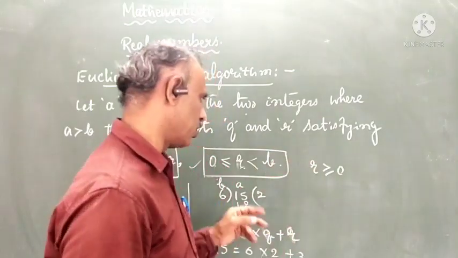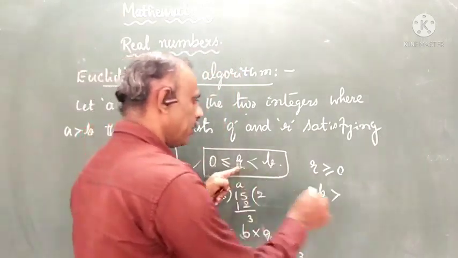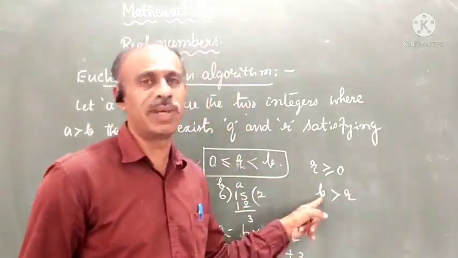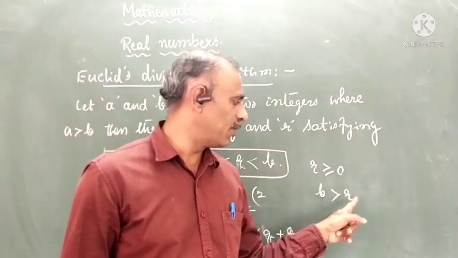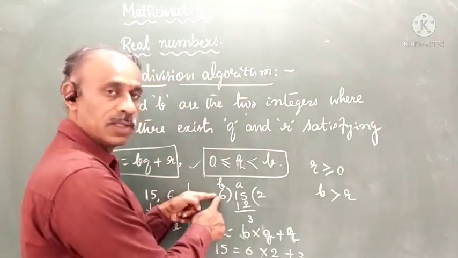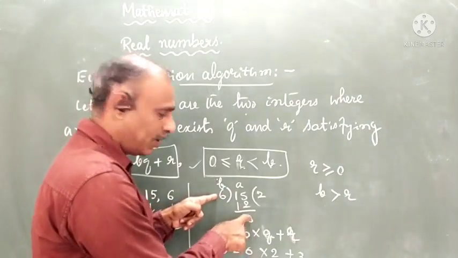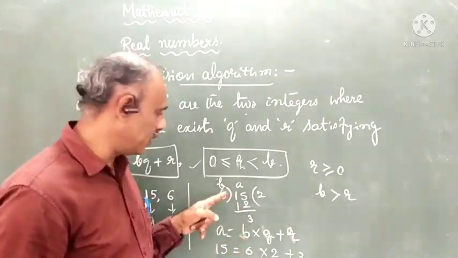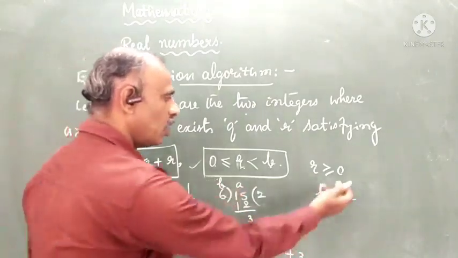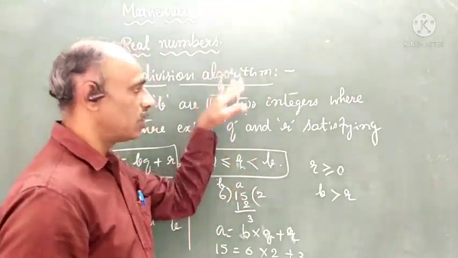That is understood. And B, once again in reverse I am writing, B greater than R. B means divisor. So the divisor value is always greater than the remainder. That is clearly understood. See, 6 is the divisor, 3 is the remainder, so always this number is definitely less than the divisor. So these two combine together and are written as this. So this is the simple concept.